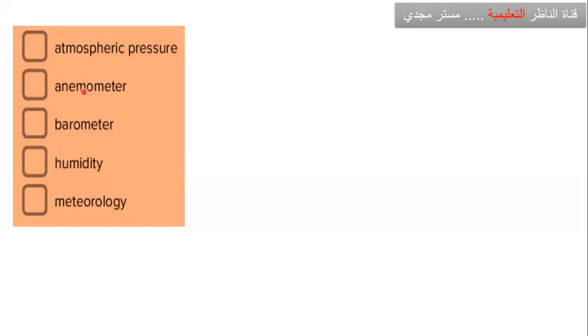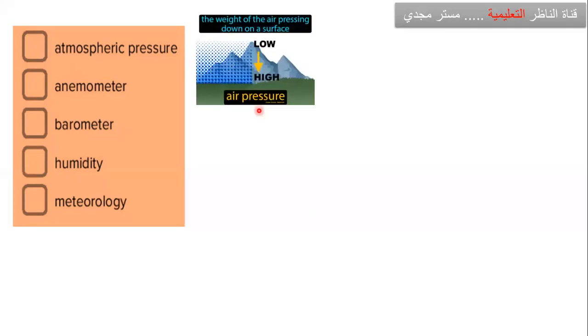خلونا نبدا على طول بالفوكاب اللي موجود عندنا. atmospheric pressure. What is the weight of the air pressing down on a certain area? the weight of air يعني حمل الهواء، وزن الهواء اللي بيضغط لتحت كده، ده اسمه atmospheric pressure. Number 2 anemometer.